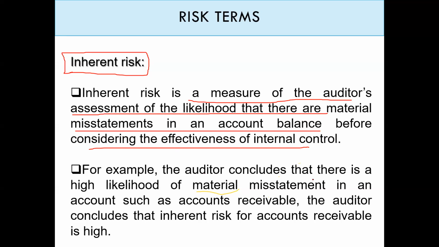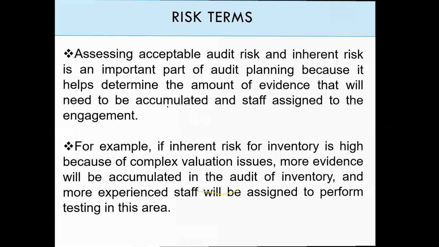For example, the auditor concludes that there is a high likelihood of material misstatement in an account such as accounts receivable. The auditor concludes that inherent risk for accounts receivable is high without considering the effectiveness of internal control. After considering the internal control, I may decrease the level of risk for the account.